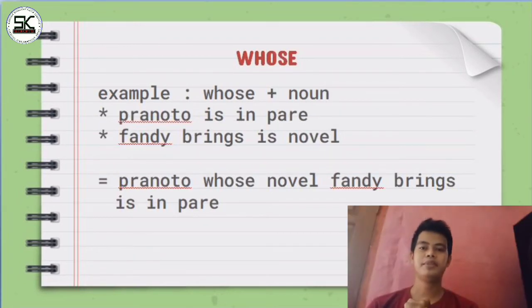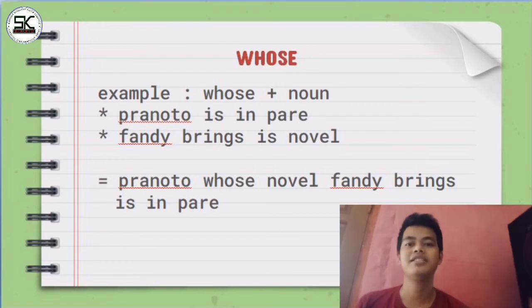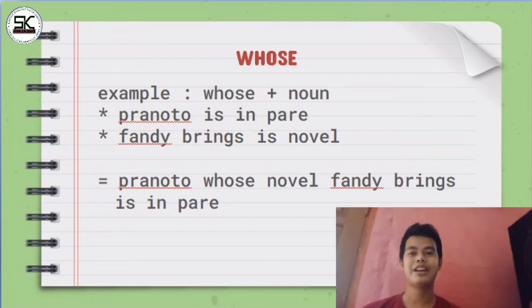Whose. Example, whose plus noun. The first sentence, Pranuto is in Paris. Second sentence, Pranuto's novel is noble. Combine it. The sentence is: Pranuto, whose novel is noble, is in Paris. Pranuto as noun, whose as connector, is in Paris as adverb.